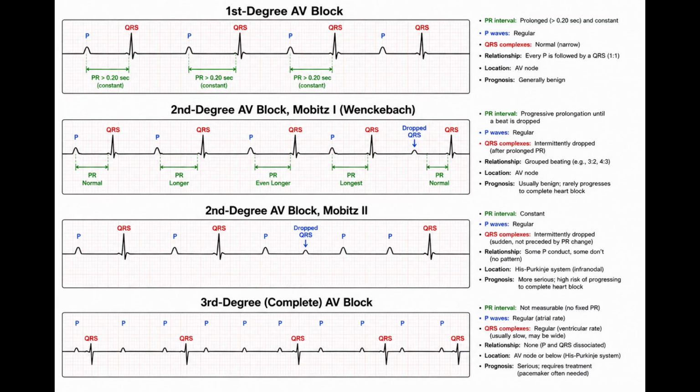Atropine may be attempted but is often ineffective when the block is below the AV node. Unless caused by a reversible or temporary condition, third-degree AV block generally requires a permanent pacemaker, even when symptoms are absent.